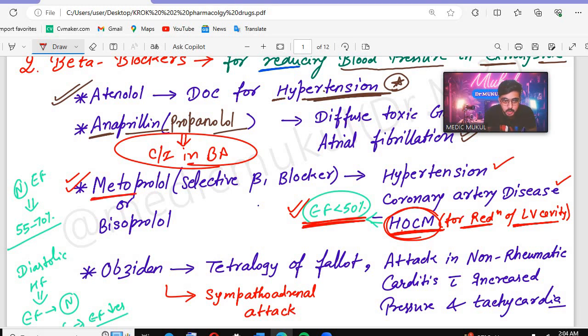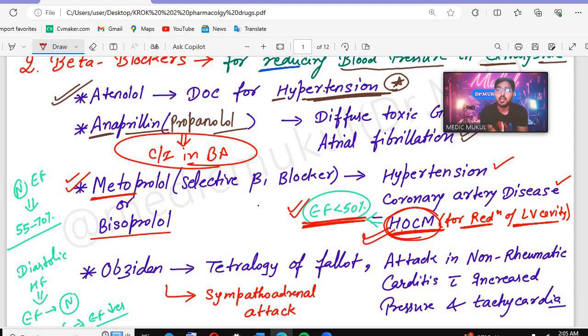Can you tell me which drugs, metoprolol and bisoprolol? Many questions are asked on this. So remember, metoprolol and bisoprolol are selective beta 1 blockers and they are used for hypertension and coronary artery disease. The main question was from HOCM. So they are used in HOCM, and in HOCM, hypertrophic cardiomyopathy, ejection fraction will always be less than 50%.